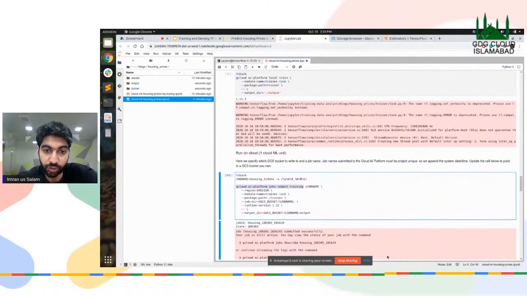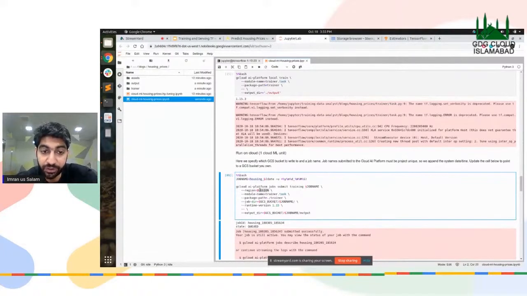Now the first one is the job name. You can use any job name. I've particularly used housing underscore the time format. So every time I run a job, it's with a unique name.